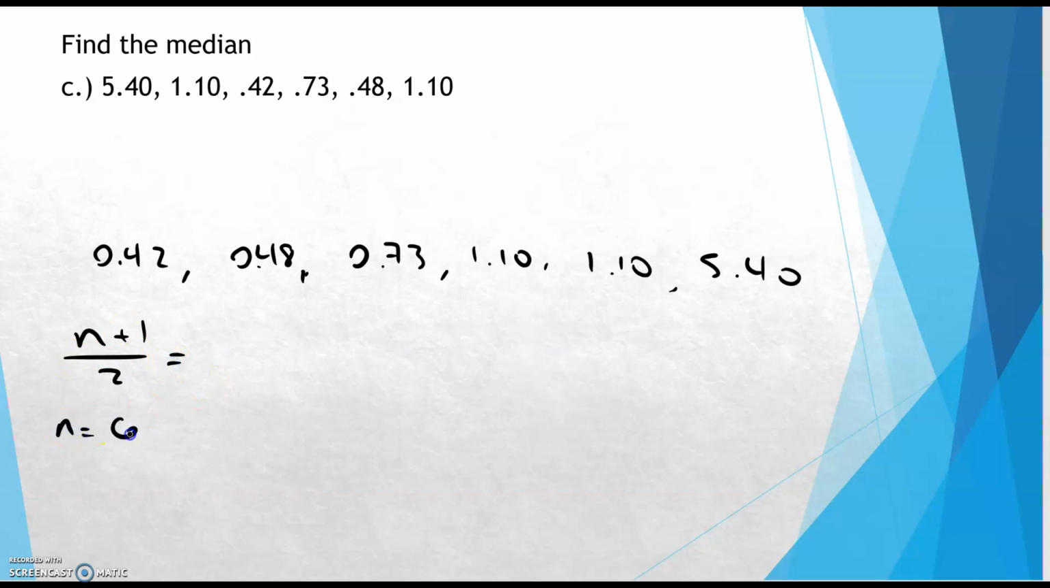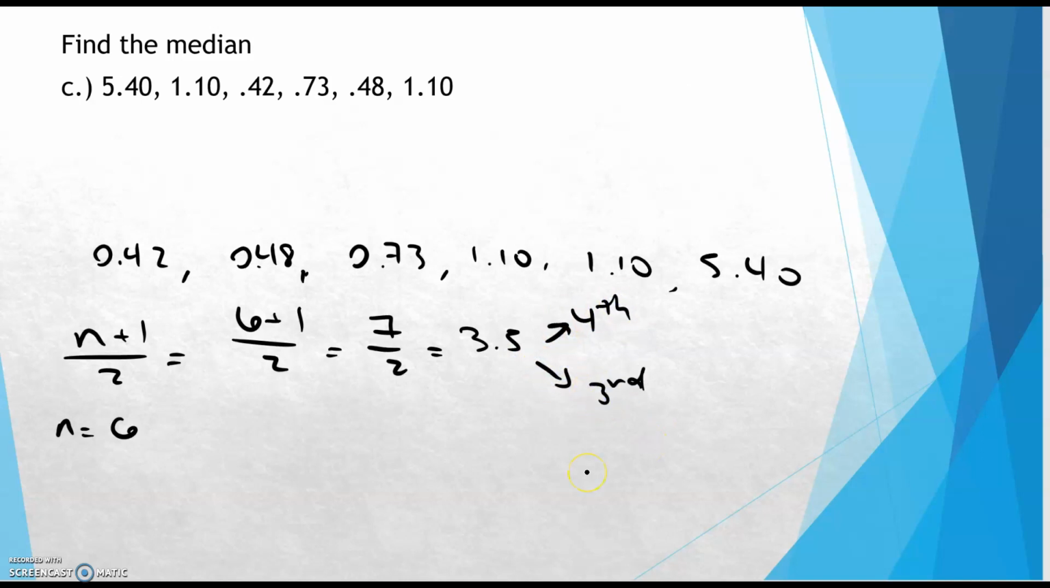We said n was 6. 6 plus 1 over 2, 7 over 2. Half of 7 would be 3.5. So I need the fourth and the third number. First, second, third, and fourth number.